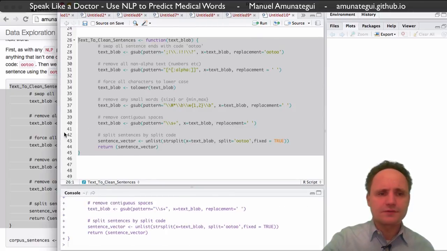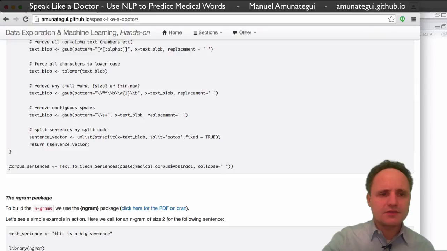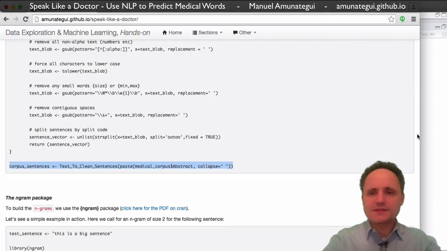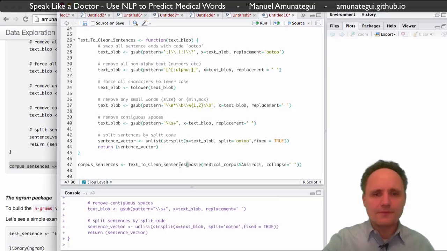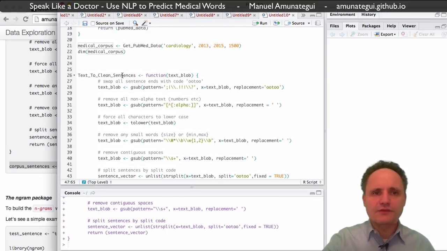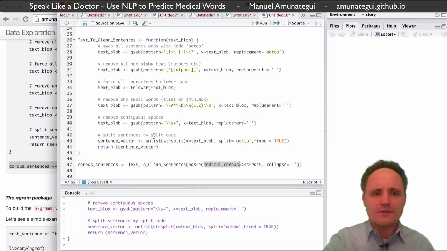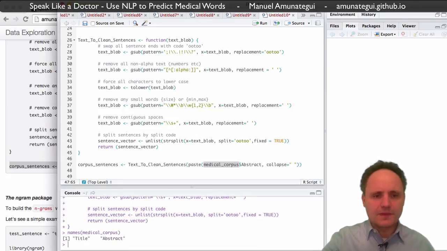It's very straightforward, and let me show you how it works. We're now going to pass our medical corpus, which is what we got from PubMed, the medical database, and we're going to have it cleaned. We're just passing the abstracts. I think we have titles and abstracts. Well, it's easy to find out. We have title and abstract, and we just want the abstract. That's the bulk of the text. That's what's interesting. And we're going to clean it up, and this shouldn't take too long.